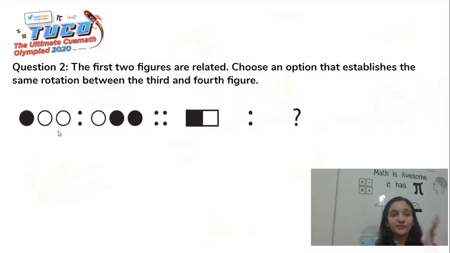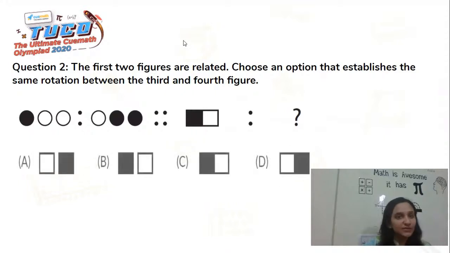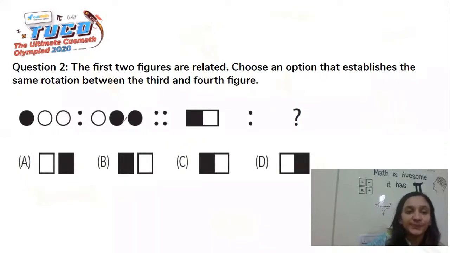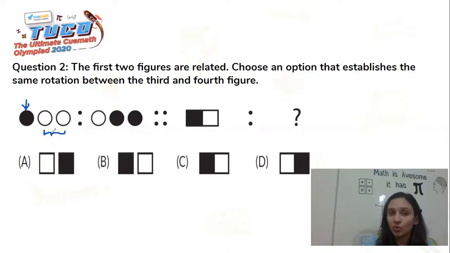Okay, so the first two figures are again related in a certain way. We have to establish the same relationship between the first figure and the second figure in the second pair. The second figure in the second pair is missing. The first thing we do is to understand the relation. Now, the first circle here was shaded, the rest two were unshaded. In the next figure, that has been swapped. The circles which were unshaded become shaded, and the shaded one becomes unshaded.